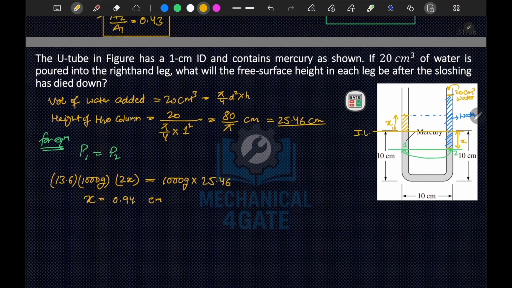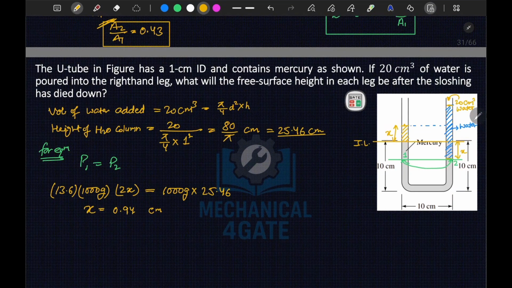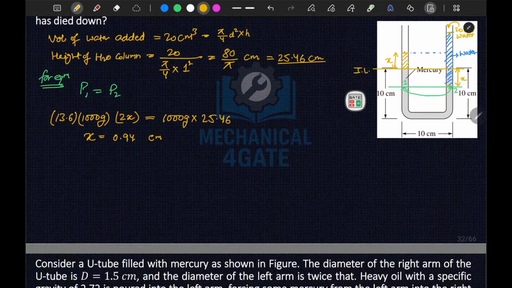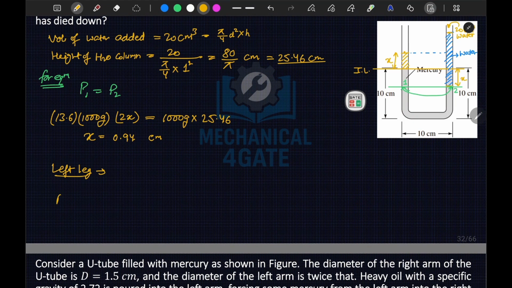So if I talk about what will be the free surface height in each leg, let's talk about your left leg and right leg. At the left leg, the height will be 10 plus x, which is equal to 10.94 centimeter.